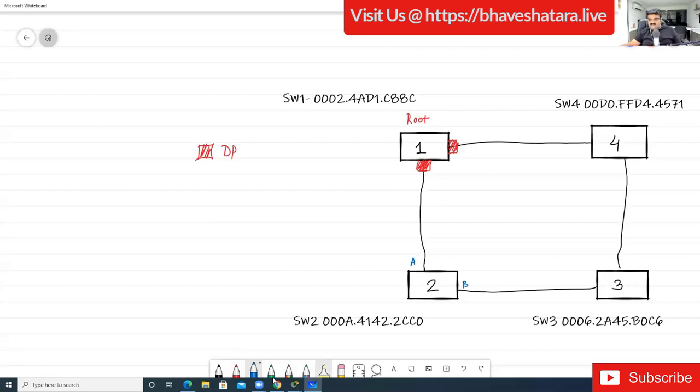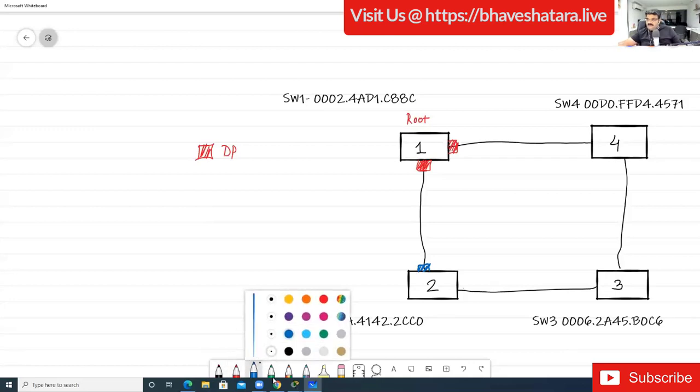Prakash Kumar is saying A is the root port, right. I don't want to argue more, this is what the root port is. Now tell me about switch 4.